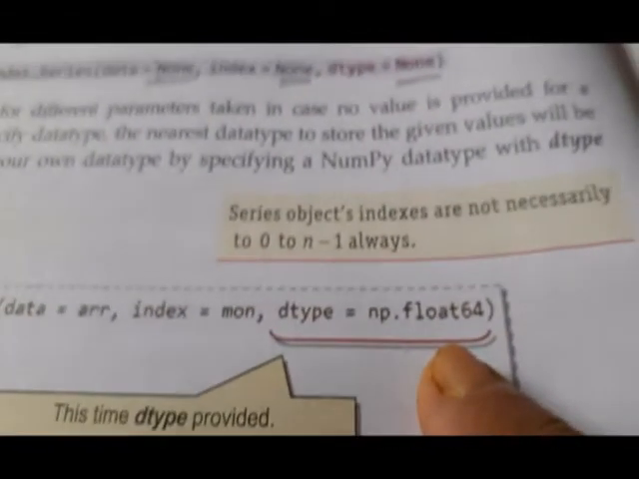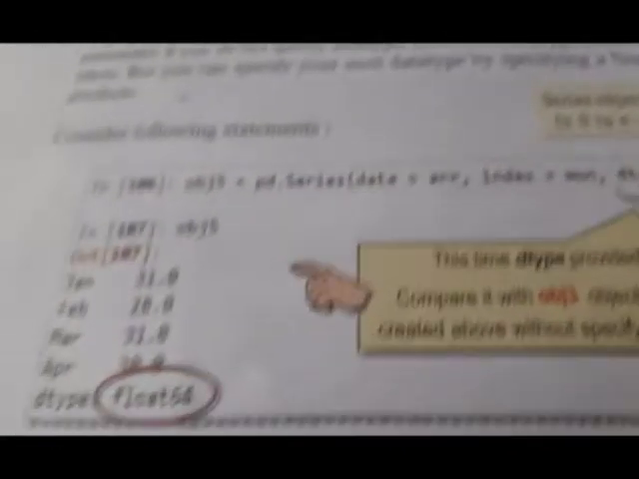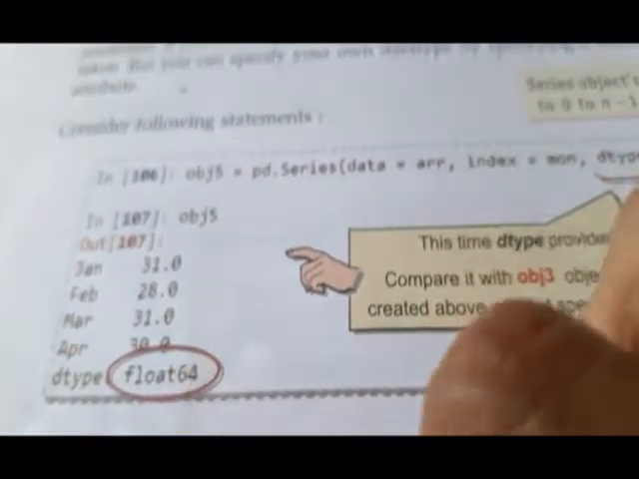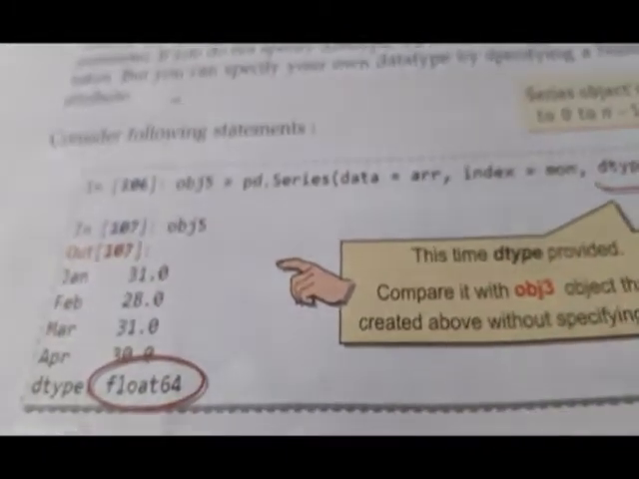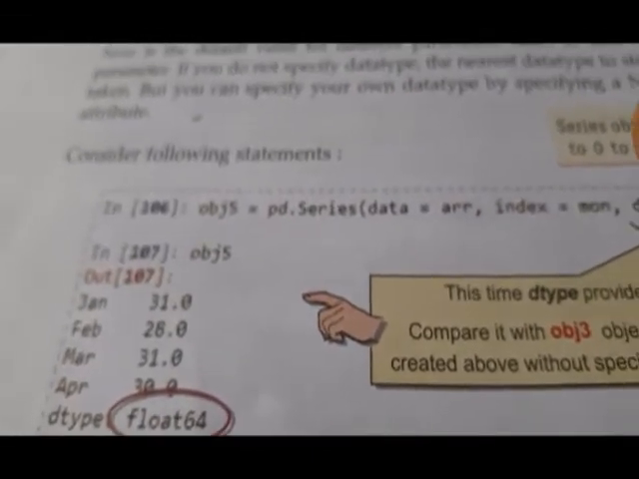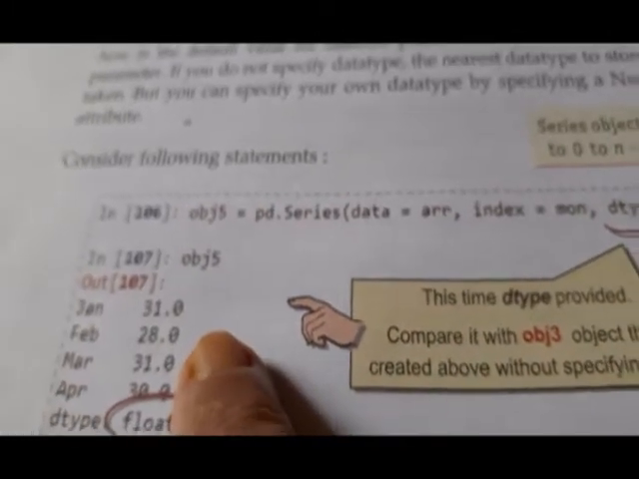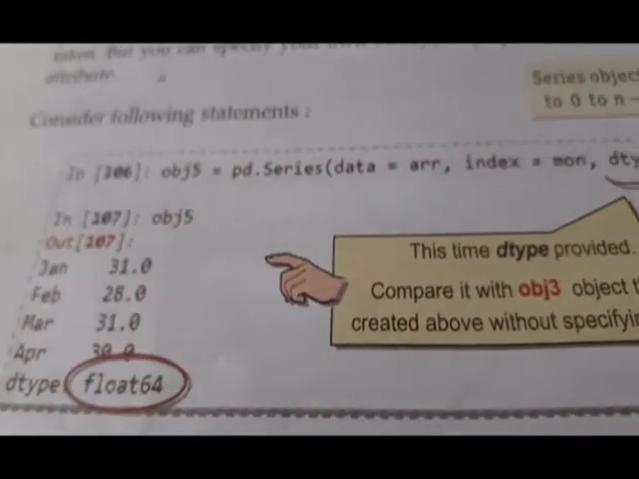Now I am turning the page and going back to the page where I was explaining. On page 10, the data type is given for the same object creation with the same data and index. Here it is given as float64. Now you can see the series object has 31.0, 28.0, these float64 values. So we passed r with integer values, but the series object has data as float64 values.